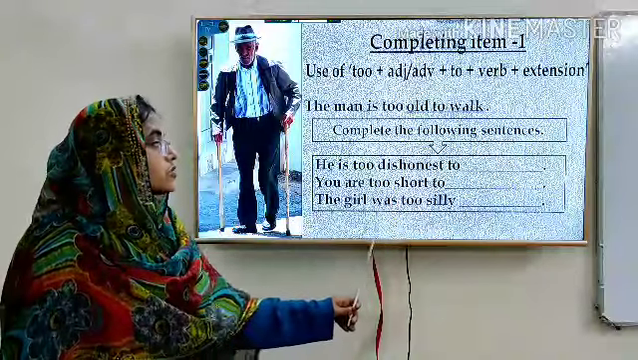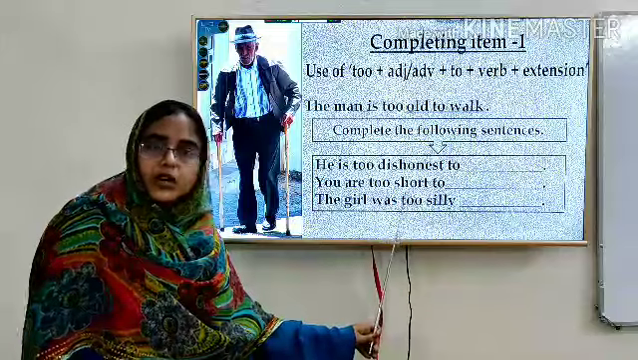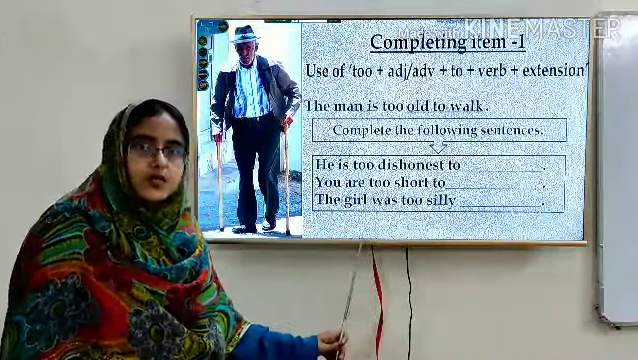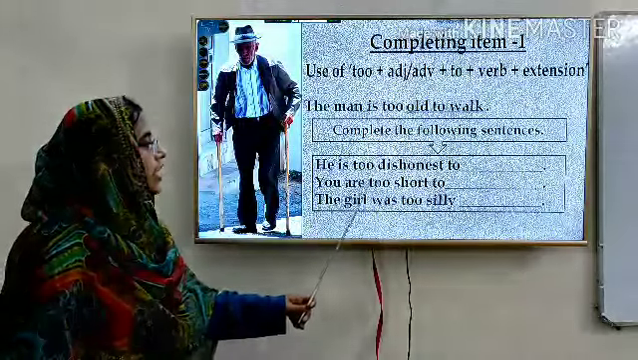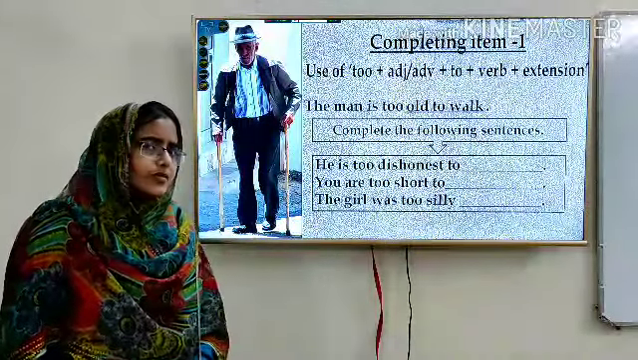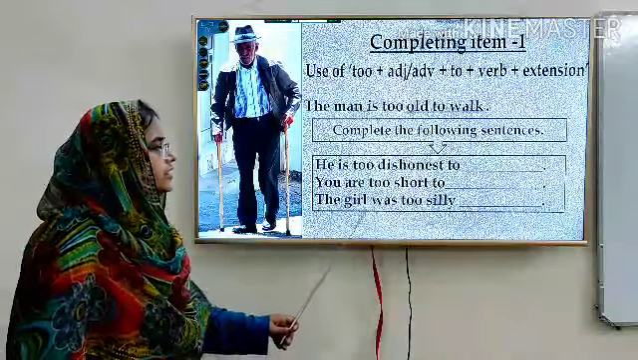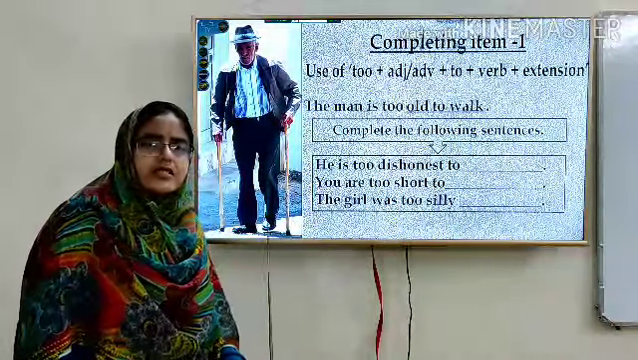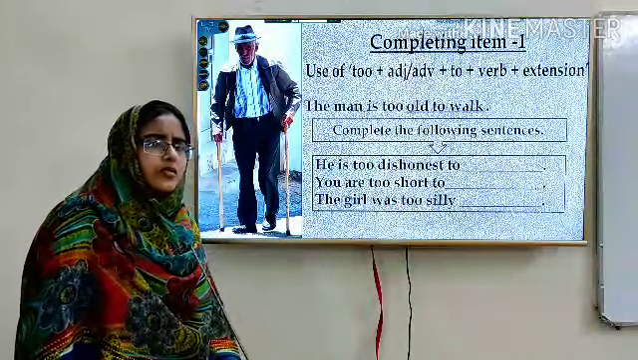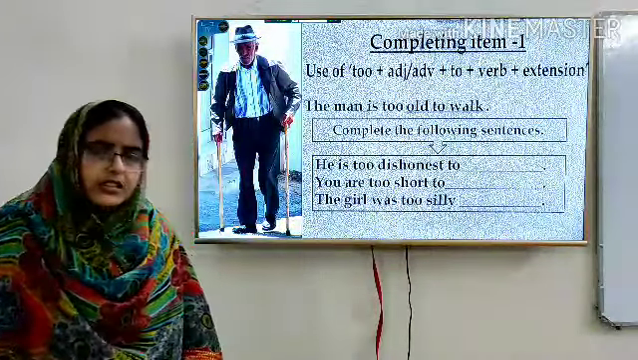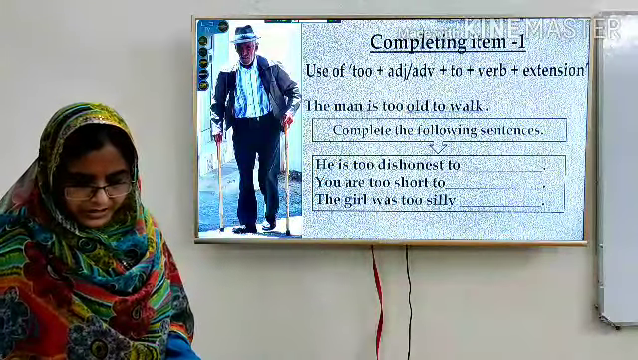So, he is too dishonest to what? To something, to speak the truth. You are too short to for what? To touch the fan. The girl is too silly to. The girl is too silly to what? To solve a simple mathematics.